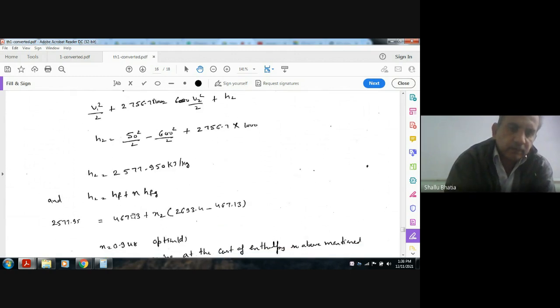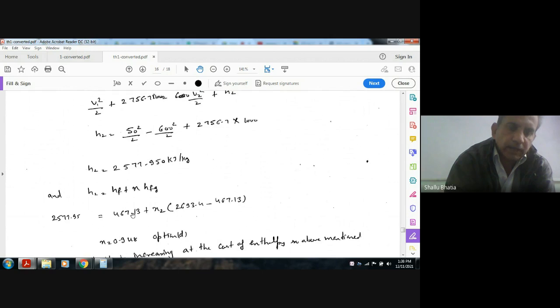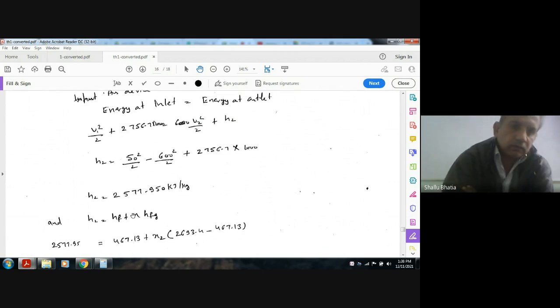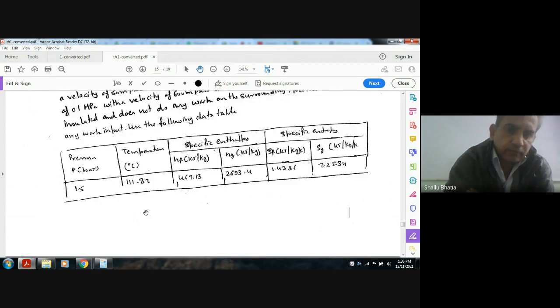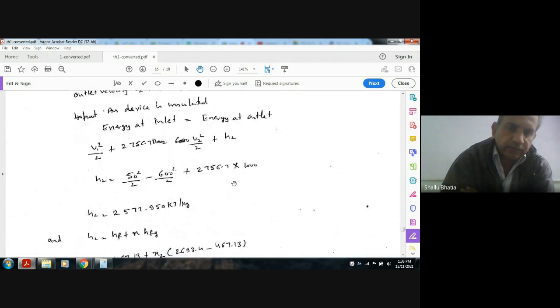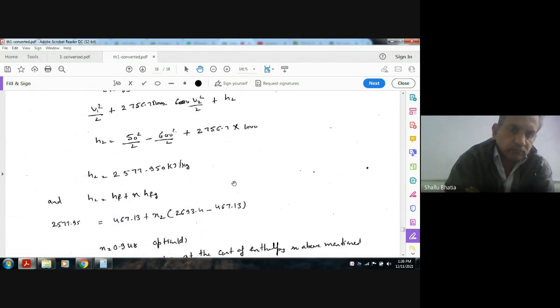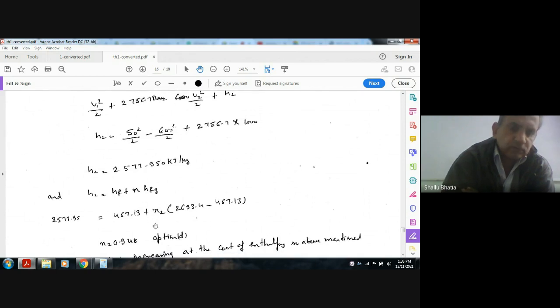Now as the table for 15 bar is given, take hf and hg, and we can find the dryness fraction at exit. If X2 is the dryness fraction, then X2 is 0.948.